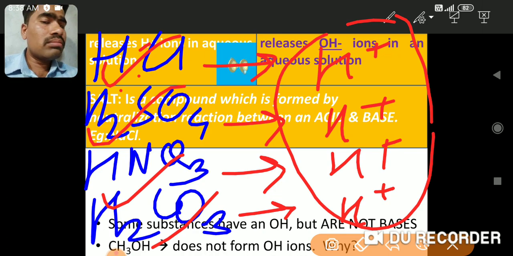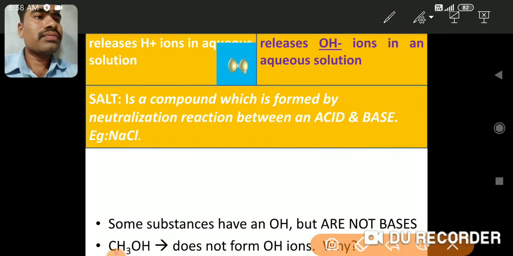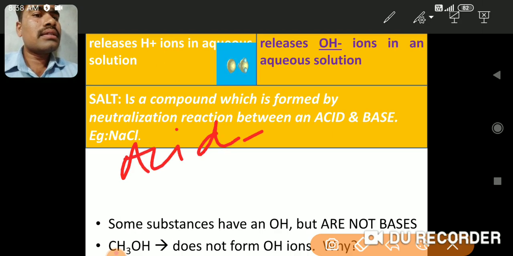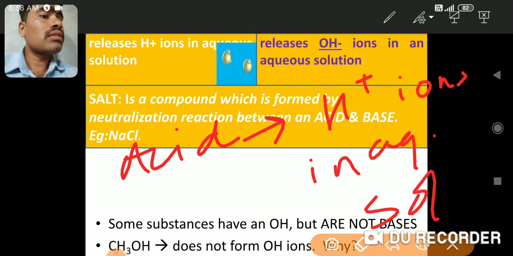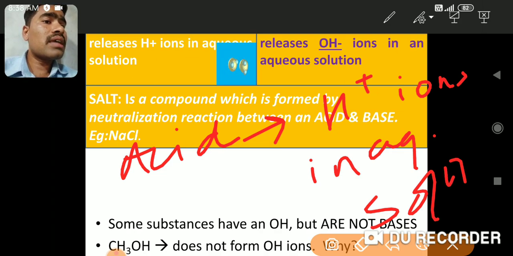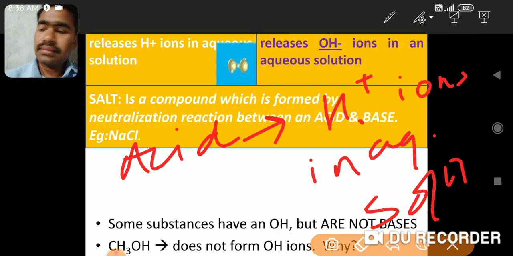Okay, so basically a simple definition we can talk about, that an acid is a substance which gives H plus ions in an aqueous solution. What happens? It produces H plus ions in aqueous solution, and that's why they are all considered as acids. This is a basic idea behind being an acid.